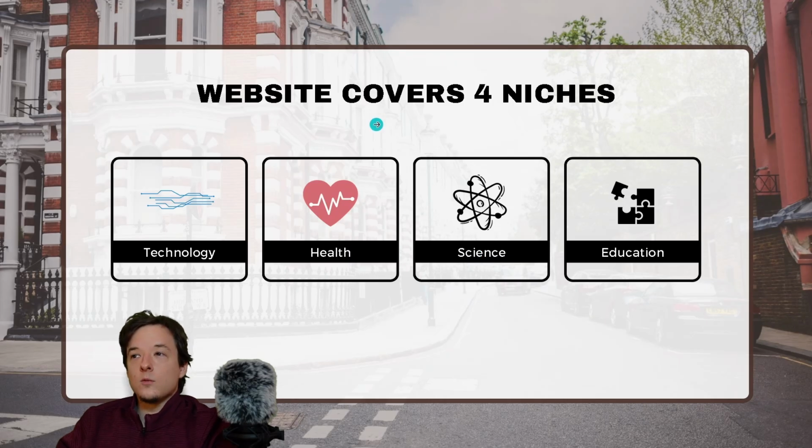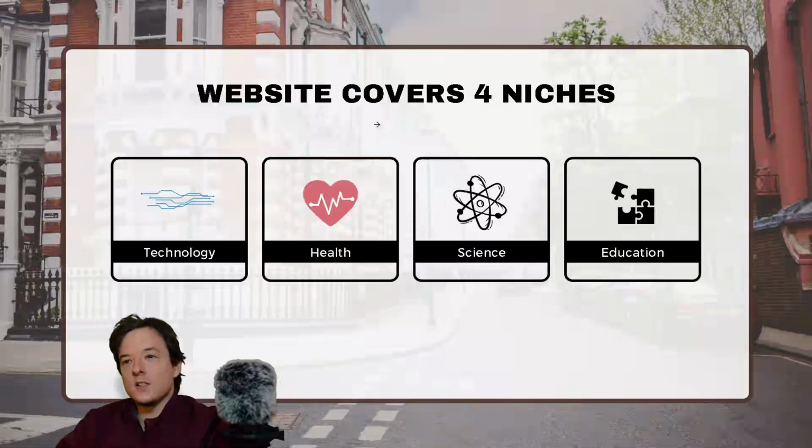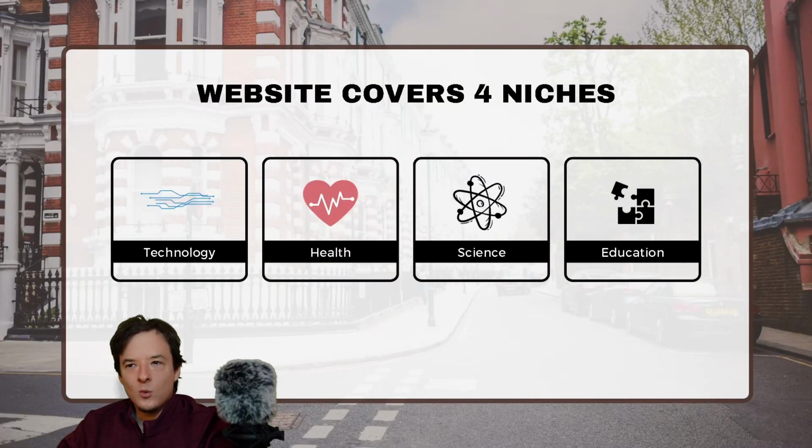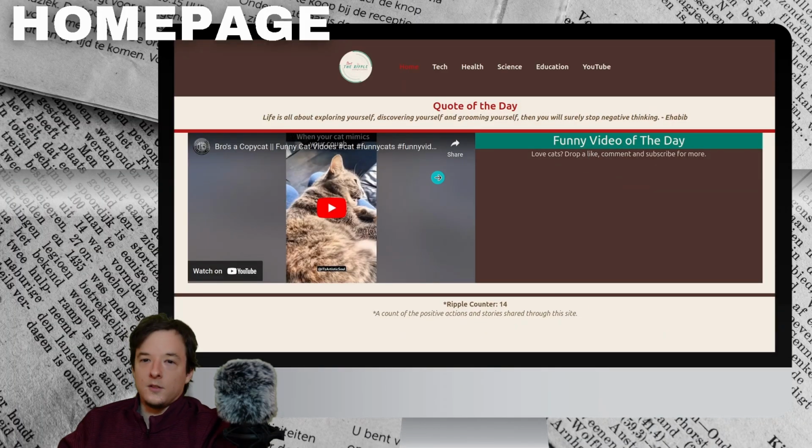Okay, so this website covers 4 niches. The reason why is to lower the level of complexity and also to lower API calls, and you'll see the challenges that I had shortly and why it's important. But yeah, the 4 niches were technology, health, science, and education. And so let's get into the homepage.